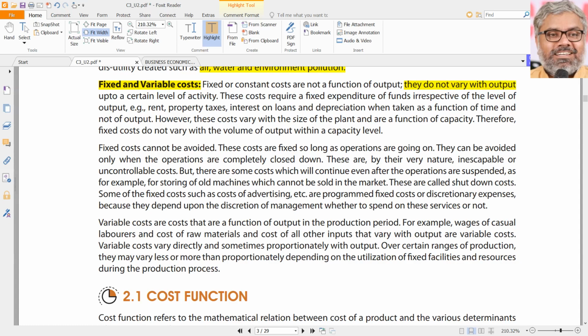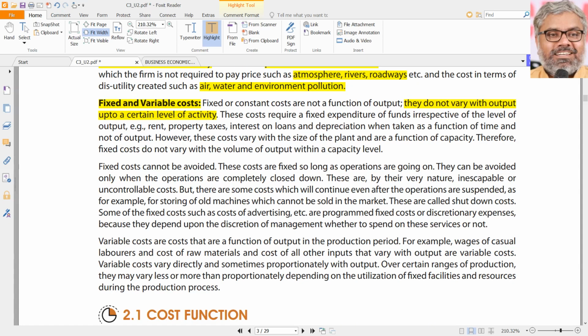If your output is 1000 tons, 1500 tons, 2000 tons, fixed cost will not vary, it is the same. Of course, within a certain level of capacity or activity. If a particular factory annually manufactures, say, 5000 tons of a certain product, and if it is manufacturing 3000 tons only, it will have some fixed costs. Tomorrow it has better orders from some customers and it starts manufacturing 4000 tons. Will the fixed cost increase because of that? No. For example, the factory rent that they pay will not increase because of the level of activity.